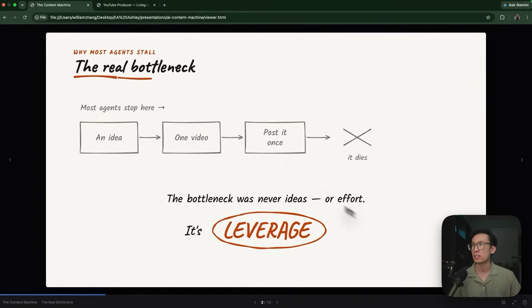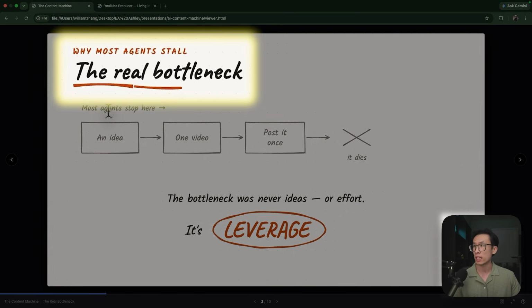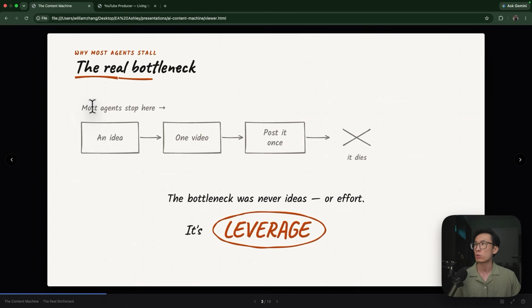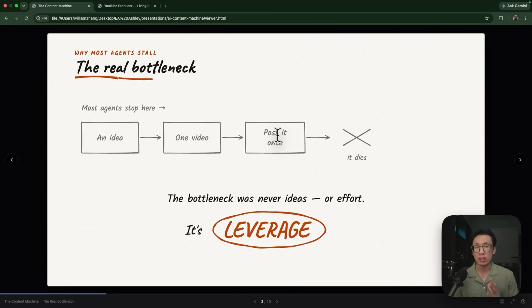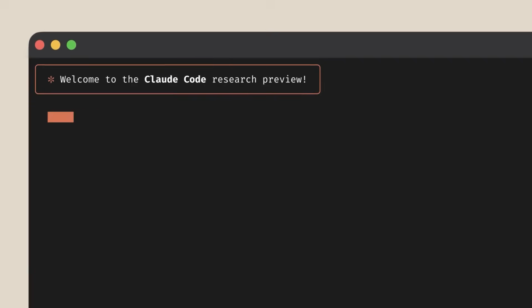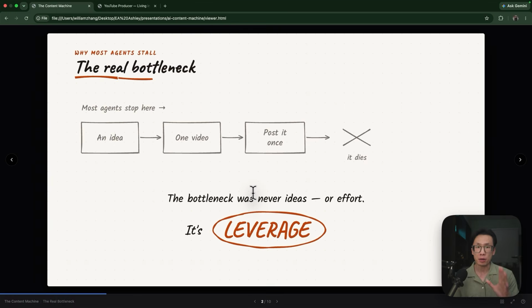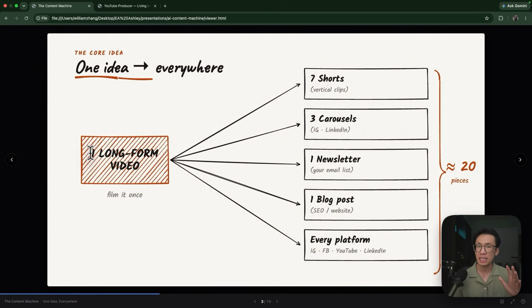I'm going to go over the content system. Here's the real bottleneck when, as agents, we're trying to create content. We are usually stuck at having an idea, or we'll make one video and then we'll post it once and then we have to start all over again. But with AI, with the help of Claude Code and a real estate content system, that bottleneck is removed. We now have ultimate leverage. And here's exactly how my AI content system works for my real estate business.